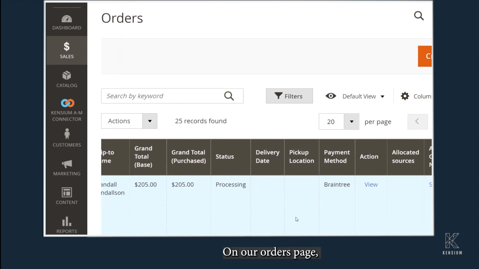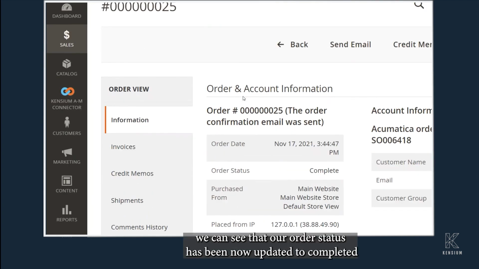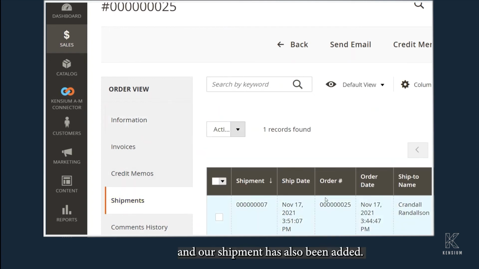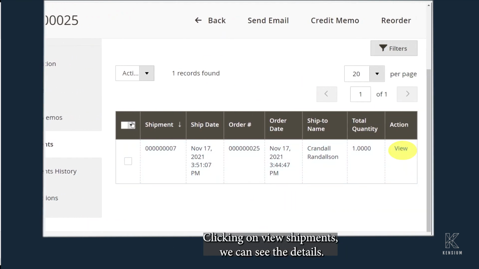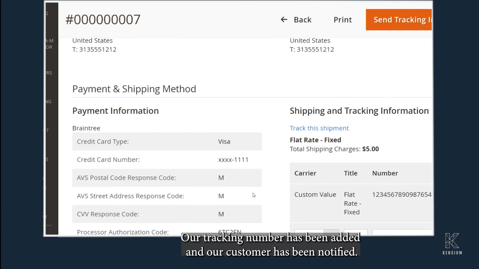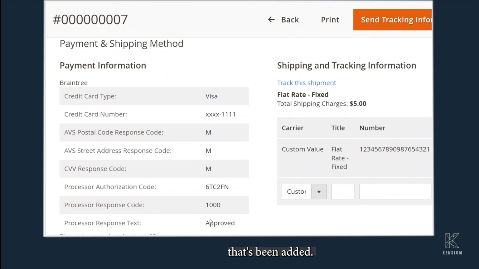On our orders page, we can view the order. On our order page, we can see that our order status has been now updated to completed. And our shipment has also been added. Clicking on View Shipment, we can see the details. Our tracking number has been added and our customer has been notified. We can also see additional Braintree information that's been added.